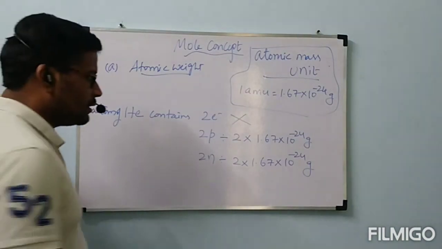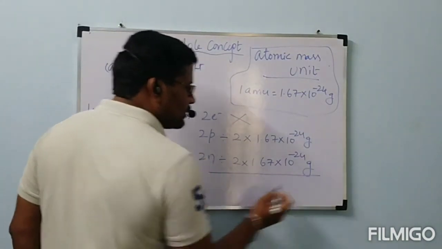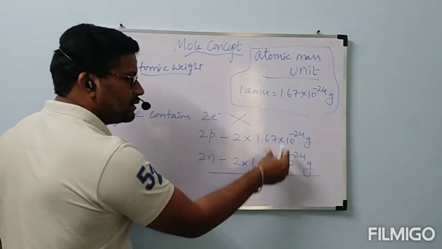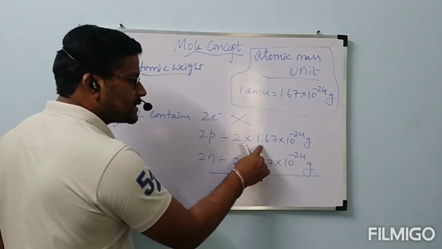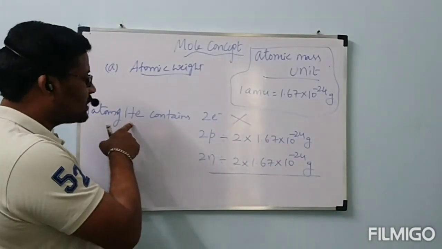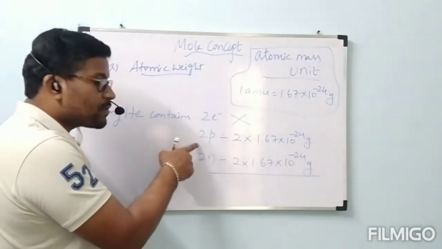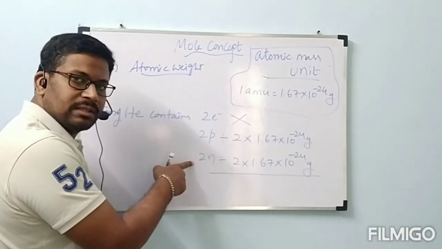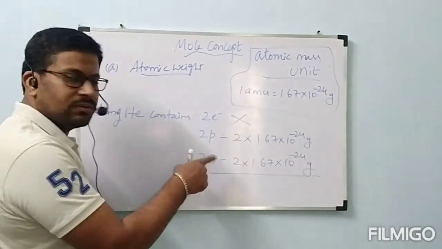Okay ma'am? Now, this is like X. This is also X only, 2X. Both we have to add only. This is the mass of total helium: mass of 2 protons plus mass of 2 neutrons. Now we have to add these two.